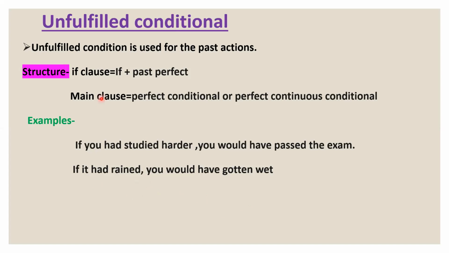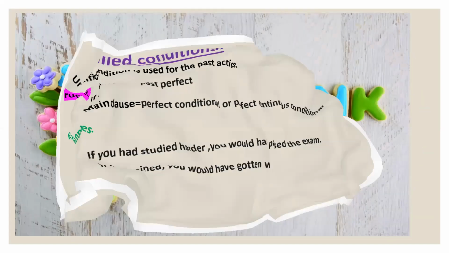So unfulfilled conditional is used for the past action which has already completed before. In today's lesson we will discuss four types of conditional: zero conditional, real conditional, unreal conditional, and unfulfilled conditional. Okay, thank you.